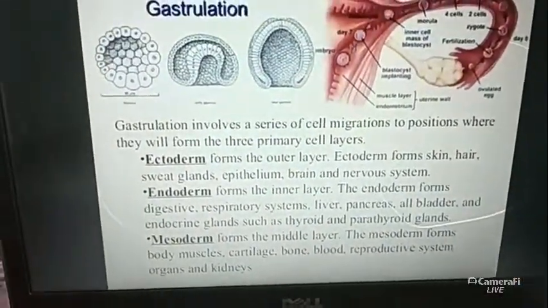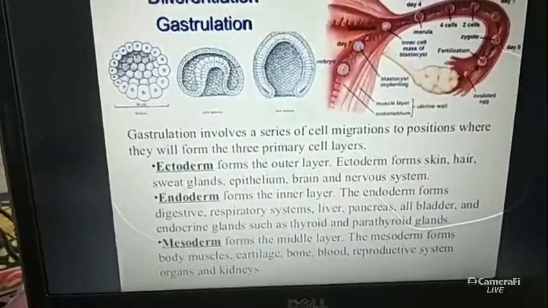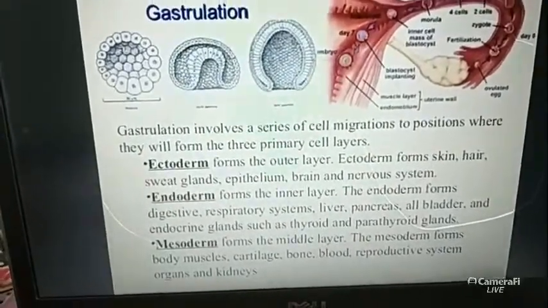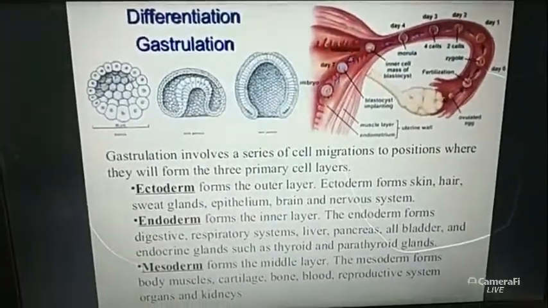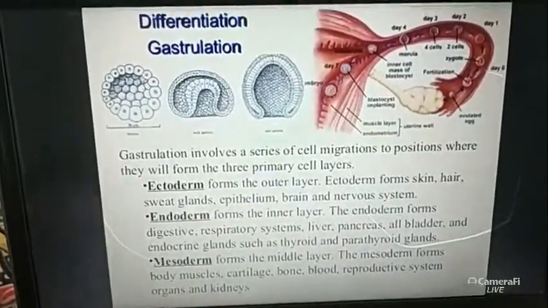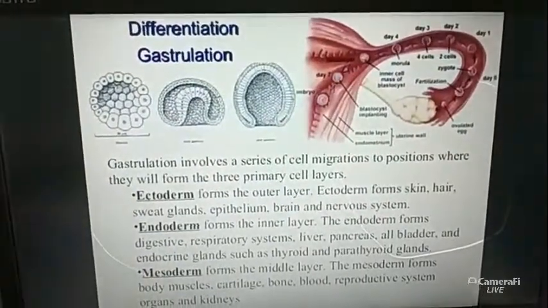Okay, but in the next class we will discuss the details: how body parts develop and in which time, in which week each and every body part becomes developed in the embryo stage. Okay, till then, goodbye. Thank you.